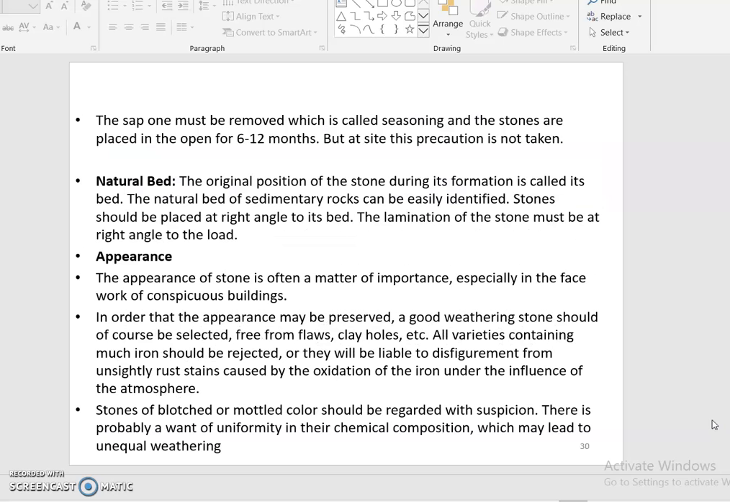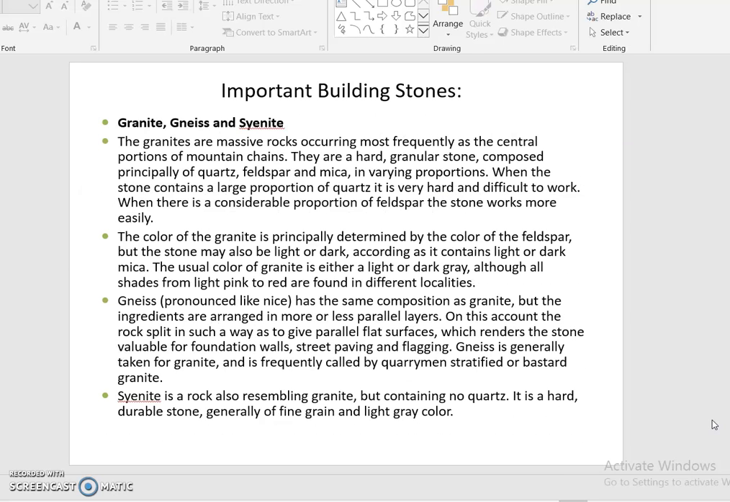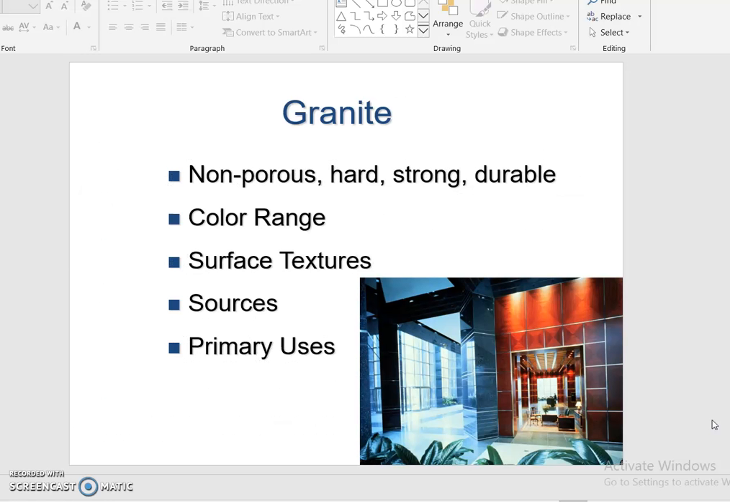That means the characteristics we have discussed already should be incorporated to use in the construction field. So the granite, okay, see how the structure will look. Only the granite will be formed in the entire structure. So non-porous, hard, strong and durable; color range, surface structure, sources, primary uses.